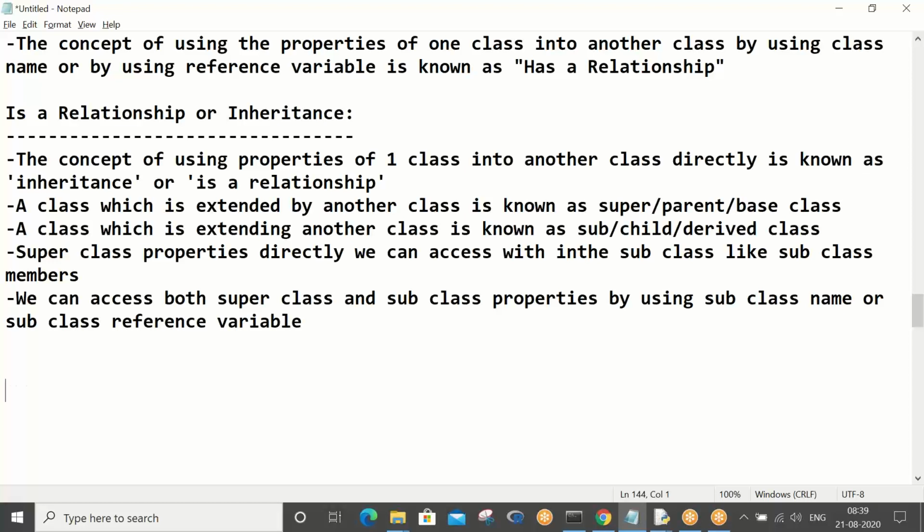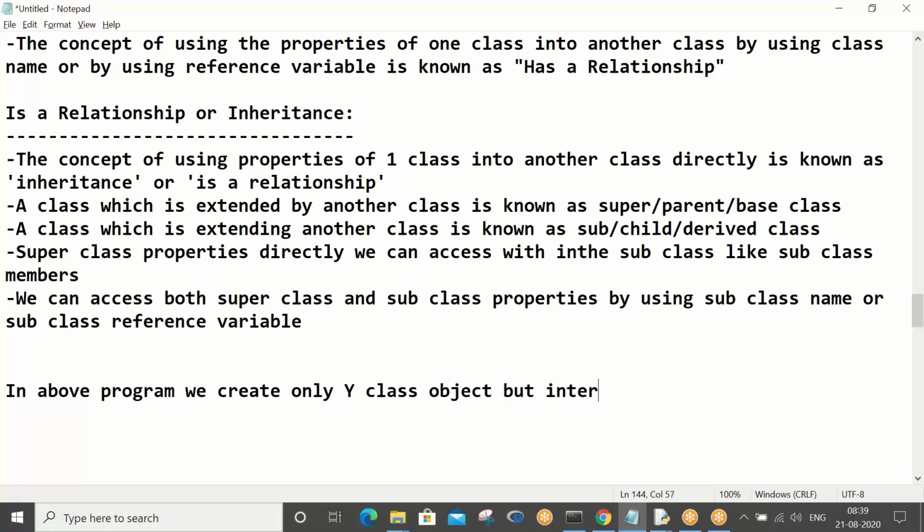So just write down after this program, in the above program we created only a Y class object, but internally a total of three objects got created.